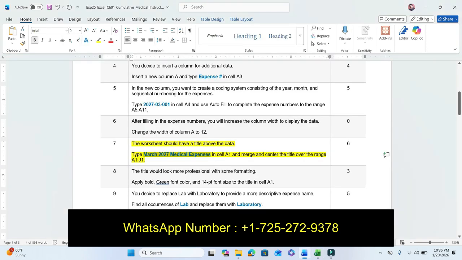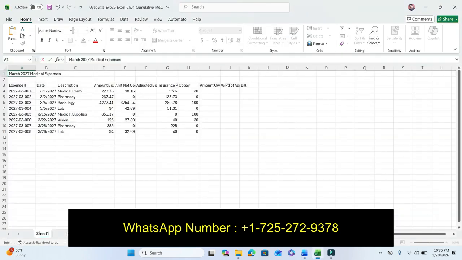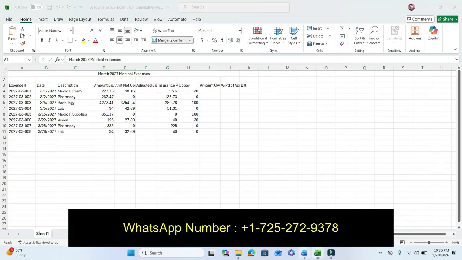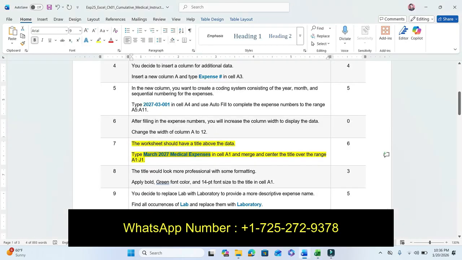Now enter the title across A1 through J1. So our step number 7 is completed.